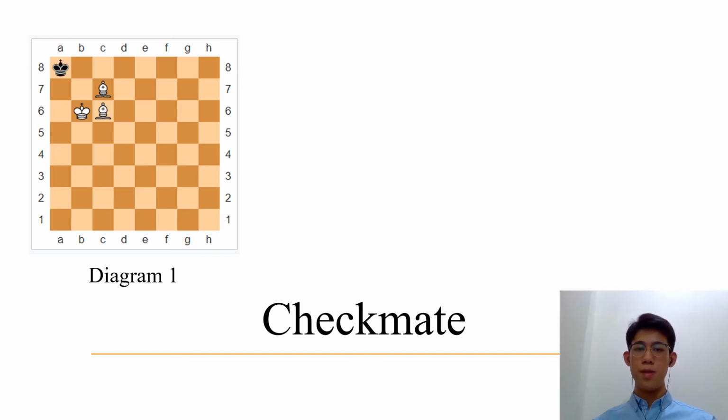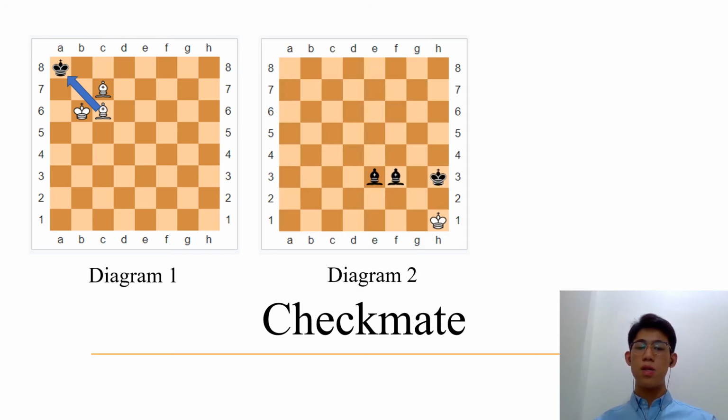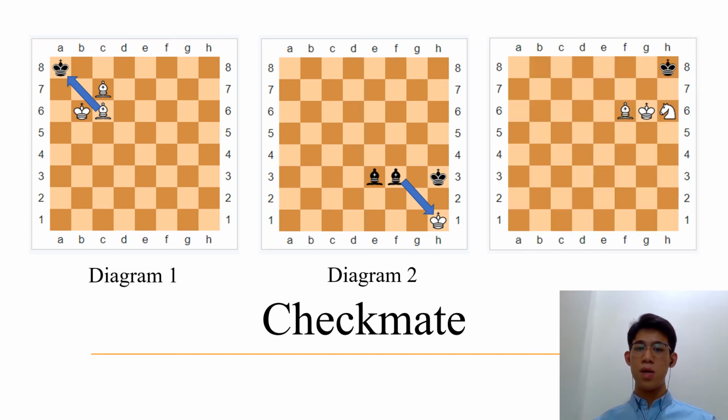For diagram 1, the black king is in check by a bishop, and the black king cannot move to any one of the squares around it because it would also be in check by a bishop or the white king. For diagram 2, the situation is similar to diagram 1, where there is no legal move for the white king. While for diagram 3, this situation uses a bishop, king, and a knight to create a checkmate.